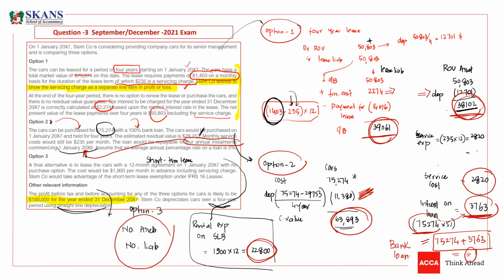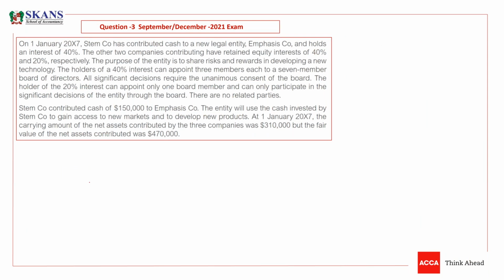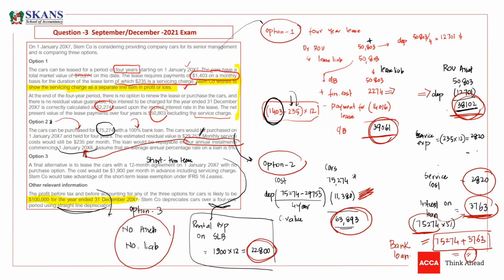Is that okay, guys? Okay, thank you so much. So now we are moving towards the other part. But before that, if you have any question other than guaranteed and unguaranteed residual value, then you can write the question. Otherwise, just write okay, and we are moving towards the next part.